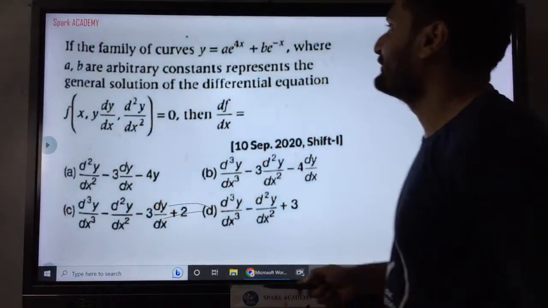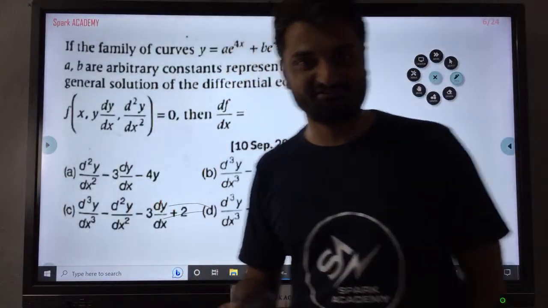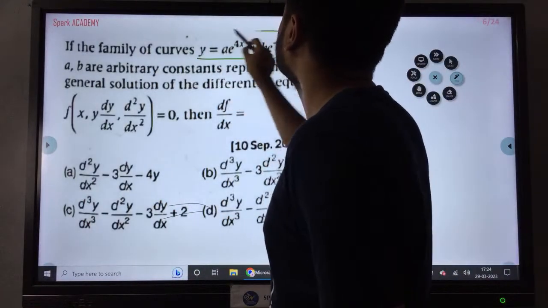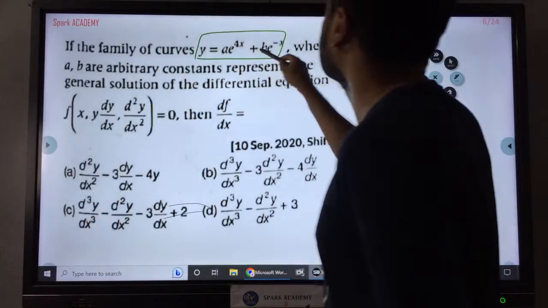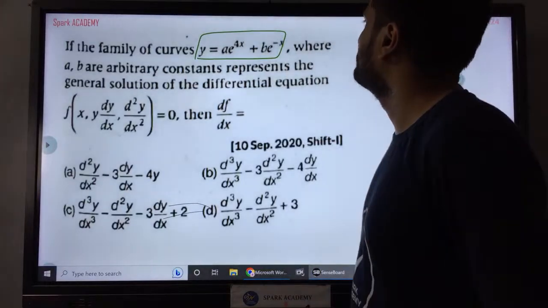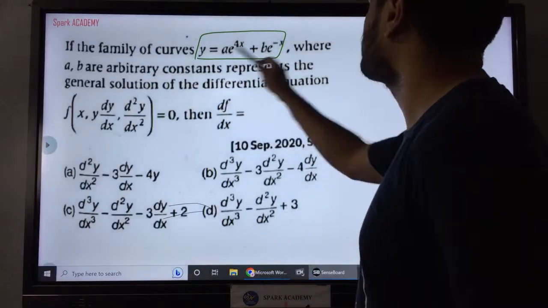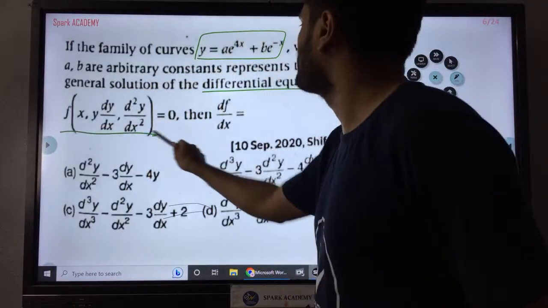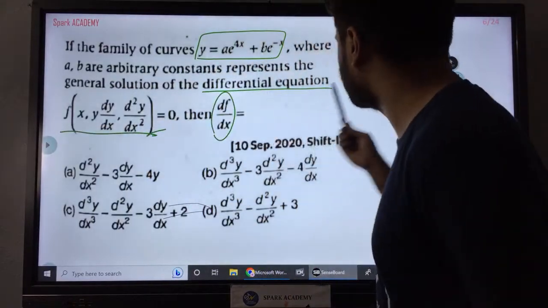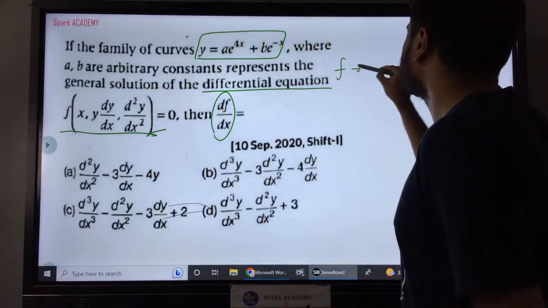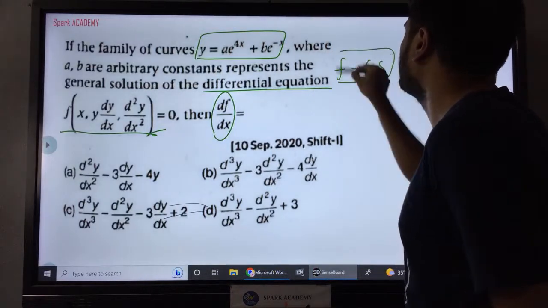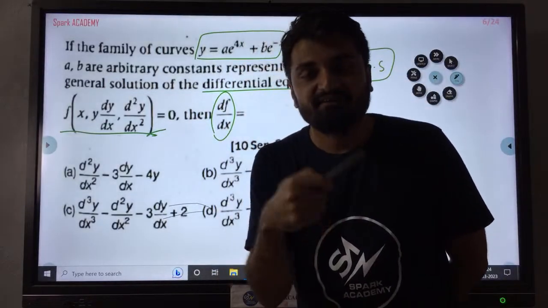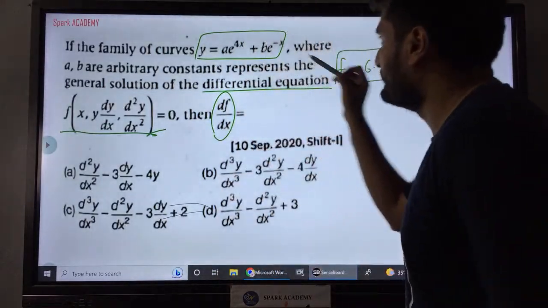Now finally, I'm going to show you a differential equations based question. The family of the curves y equals a e power 4x plus b e power minus x represents the general solution of a differential equation, then find the equation. So for the general solution with exponents, there's a shortcut. I'm going to show you that.